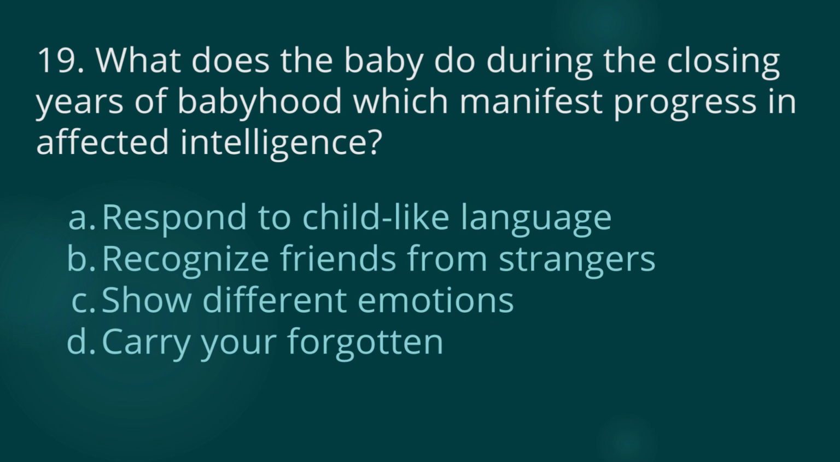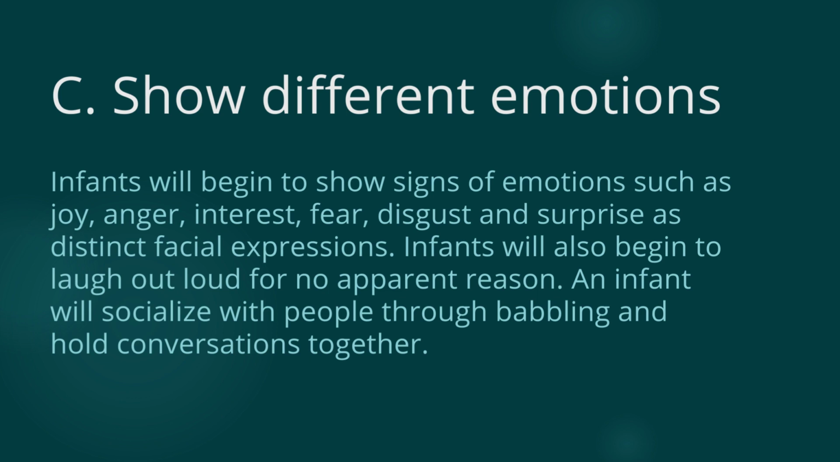19. What does the baby do during the closing years of babyhood which manifests progress in affective intelligence? Respond to childlike language, recognize friends from strangers, show different emotions, or carry a forgotten object? So the answer is show different emotions. Infants will begin to show signs of emotions such as joy, anger, interest, fear, disgust, and surprise as distinct facial expressions. Infants will also begin to laugh out loud for no apparent reason. An infant will socialize with people through babbling and hold conversations together.